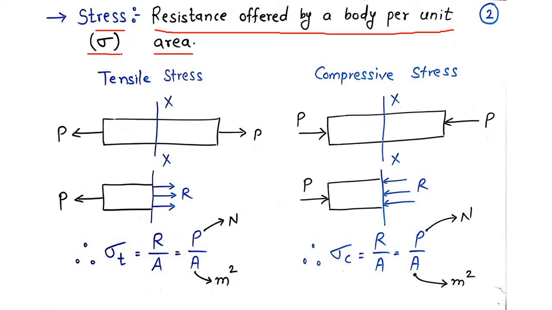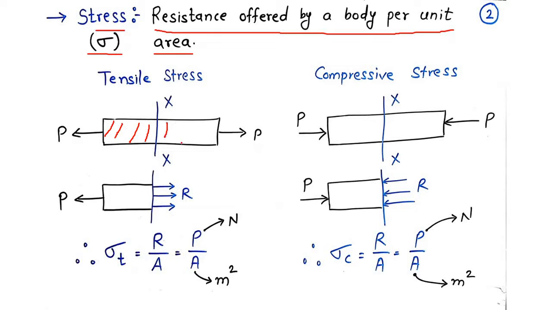Now there are basically two main types of stresses. One is normal stress and the second is shear stress. In this video we are going to see what normal stress is. Normal stress means normal force divided by cross sectional area, and normal force means a force which is acting perpendicular to the surface. Now let us consider this is the body.